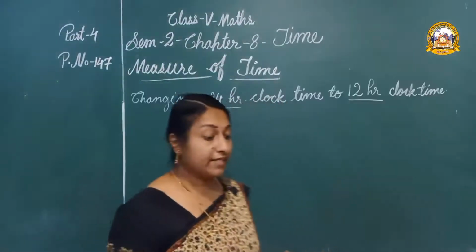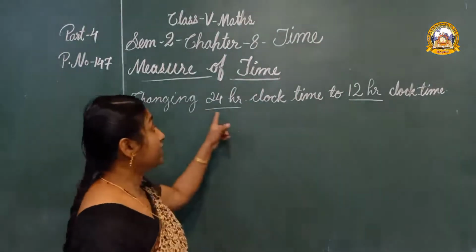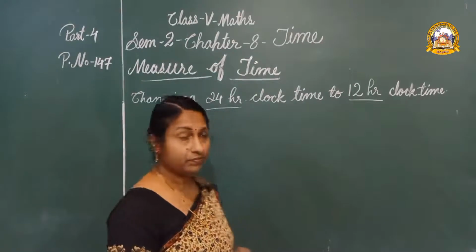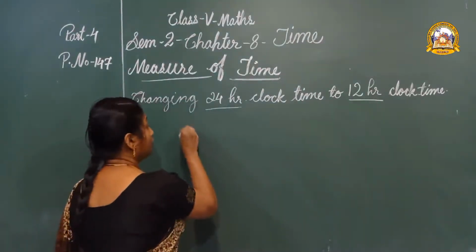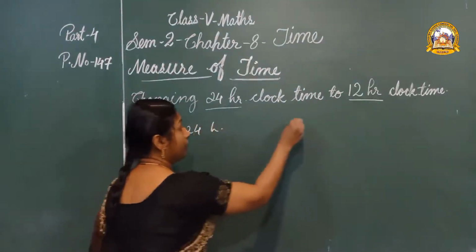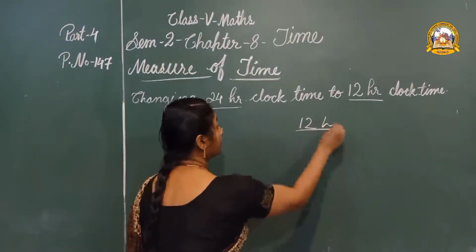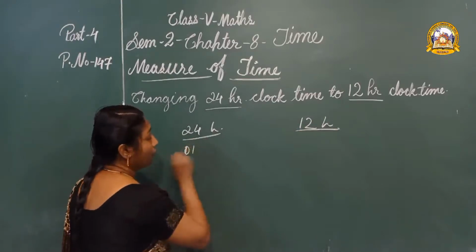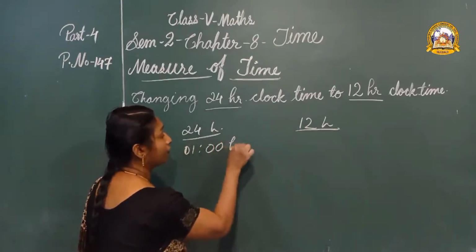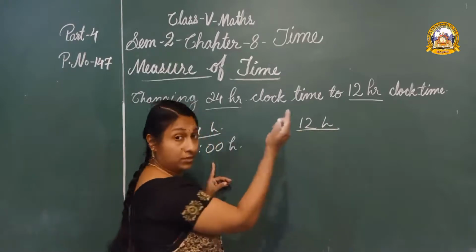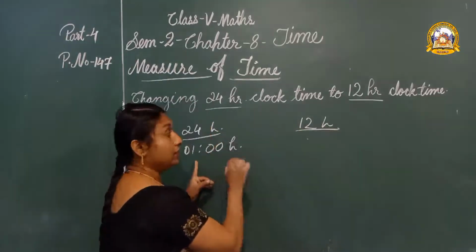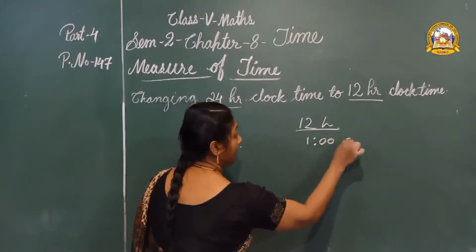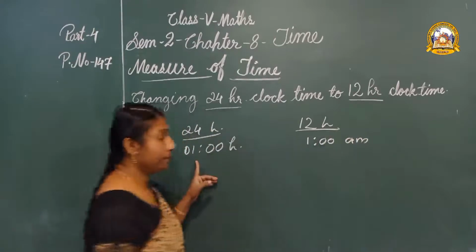Okay. Next, let us check how we can change 24-hour clock time to 12-hour clock time. We had seen 01 hours. When we convert it to 12-hour clock time, it can be written as 1 AM. Okay.